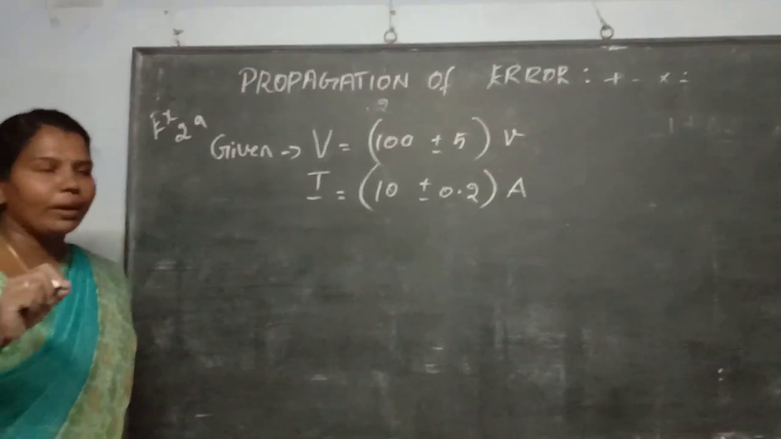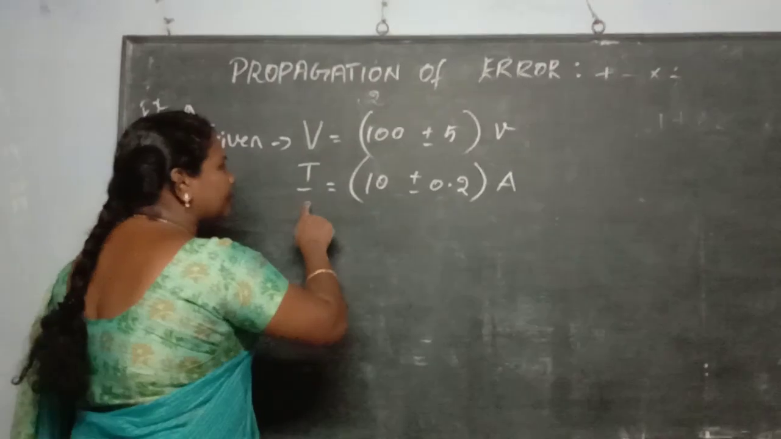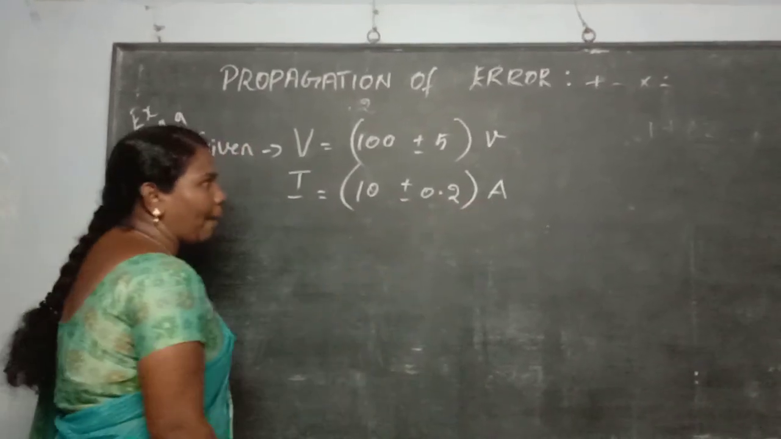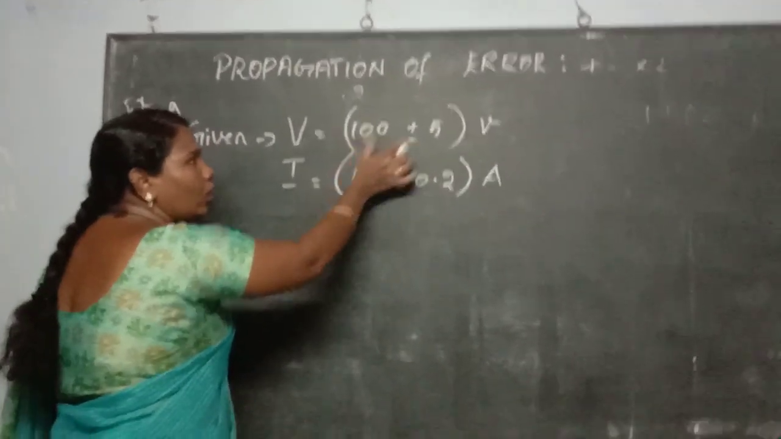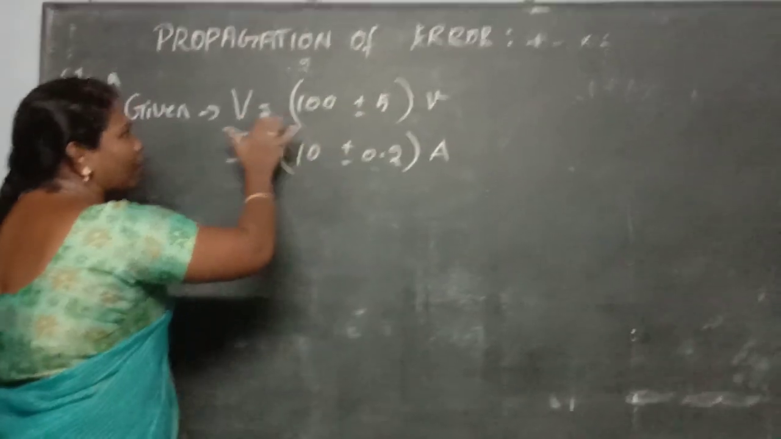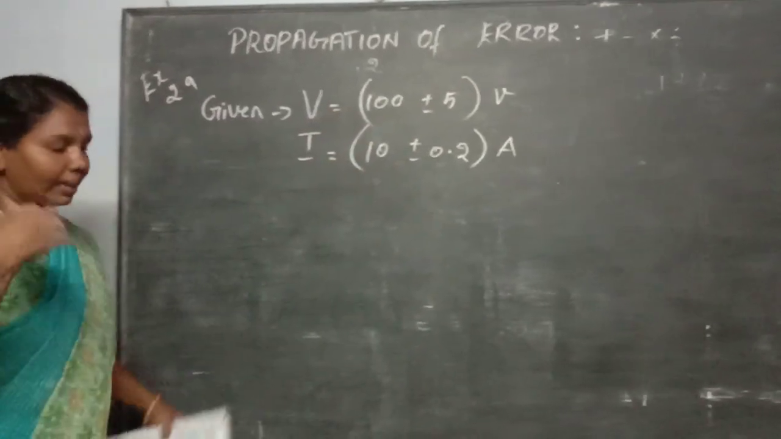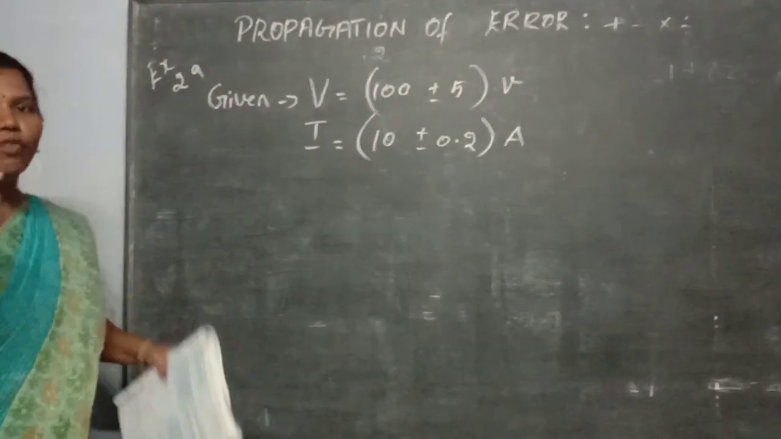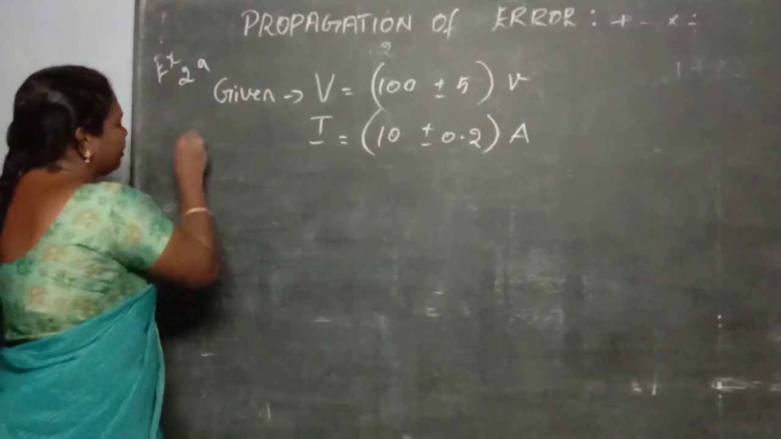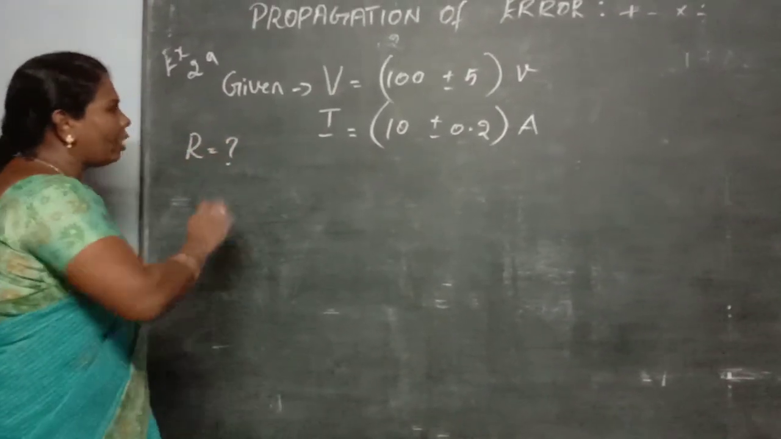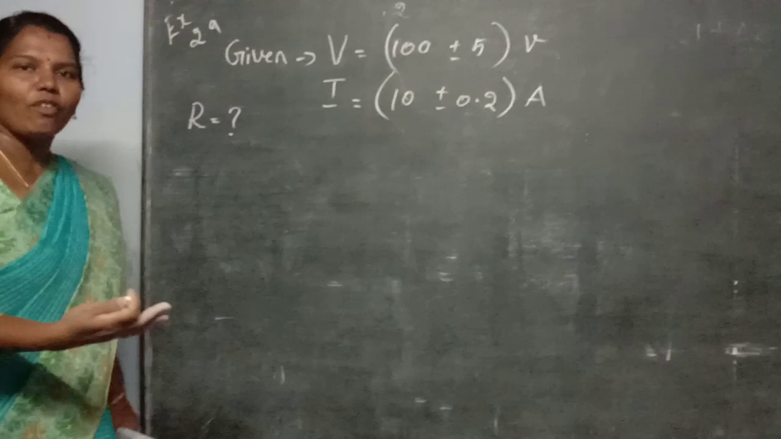What is the unit for potential difference? Volt. And this is the current. What is the unit for current? Ampere. So they have given the true value and the absolute error in terms of the voltage and the current. What they are asking is to find the resistance.